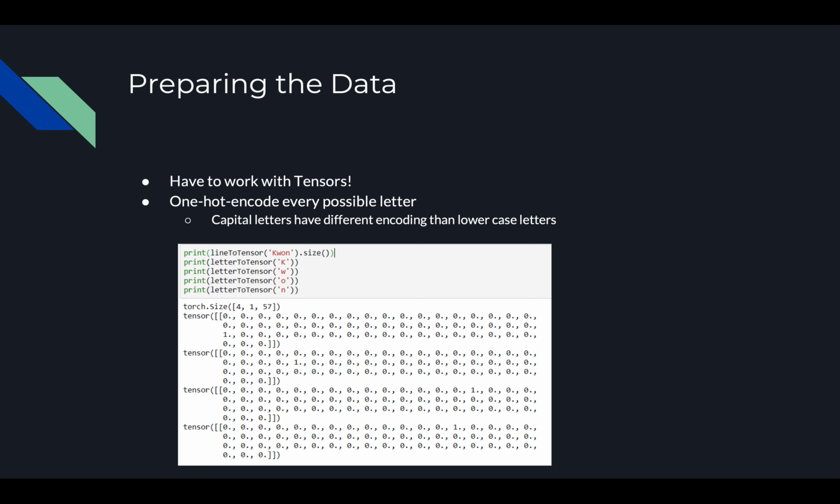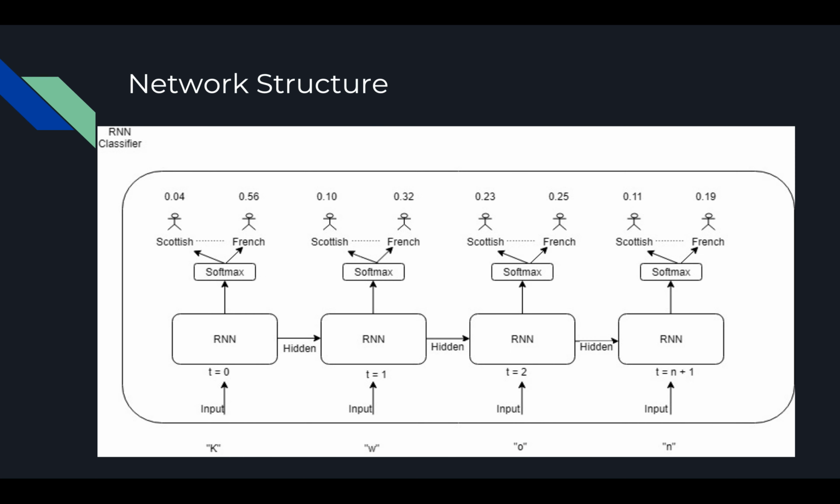An example of a last name as a tensor would contain the first element as the sequence length, the second element as the batch size, and the third element as the number of different characters in the one-hot encoded vector. If I were to predict my last name, Kwan, that would have a sequence length of 4, a batch size of 1, and the total number of different characters is always going to be 57.